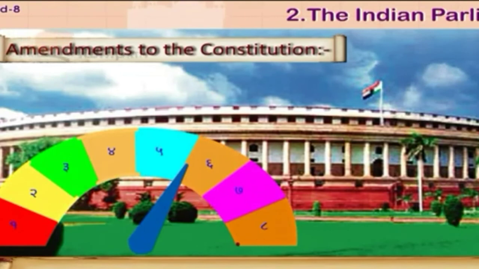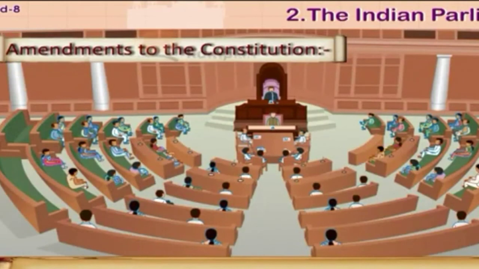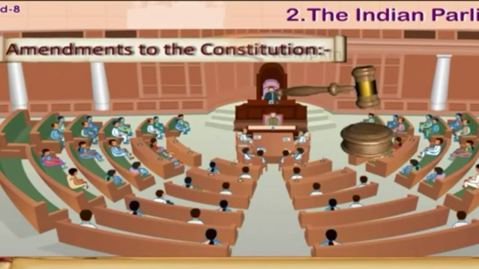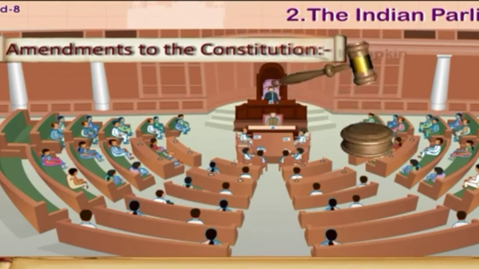Some provisions require a special majority, meaning two-thirds of the Parliament. Few other provisions are amended by a special majority plus consent from more than half of the constituent states.